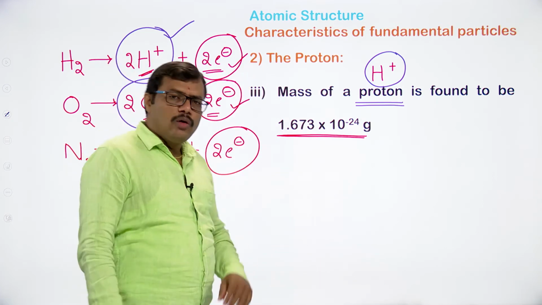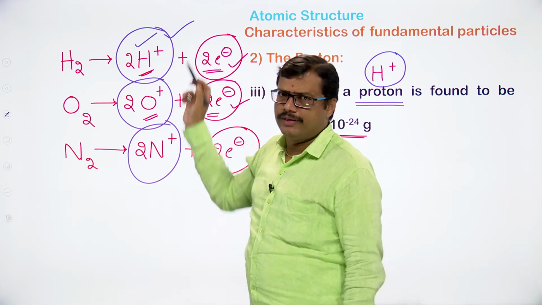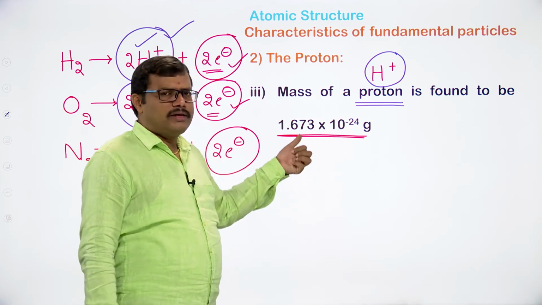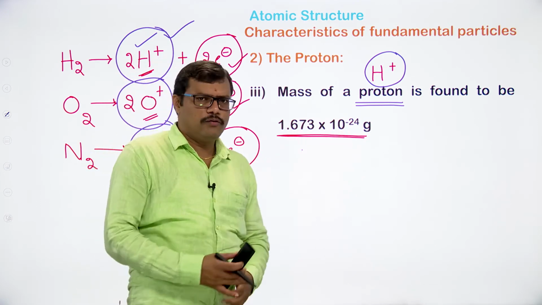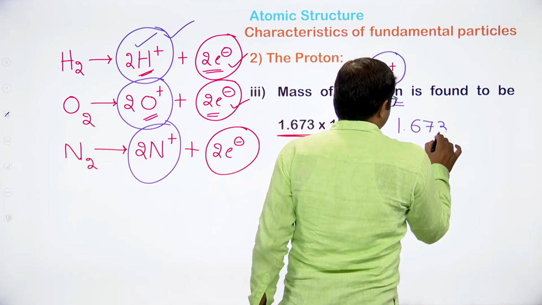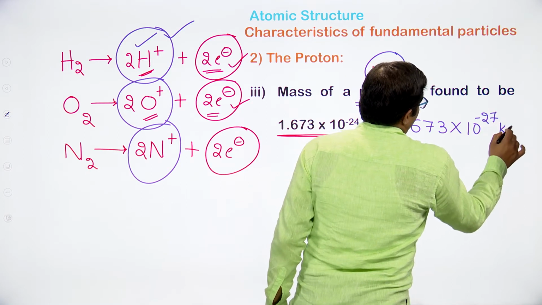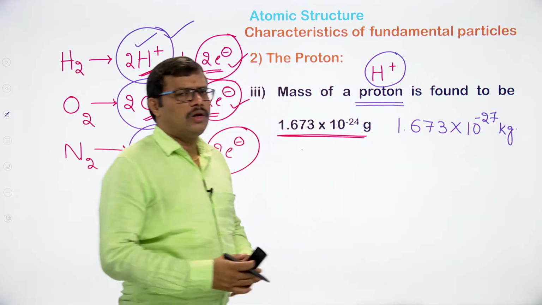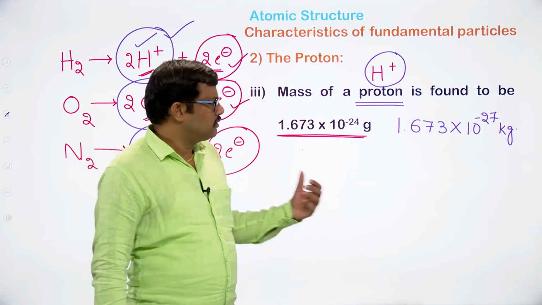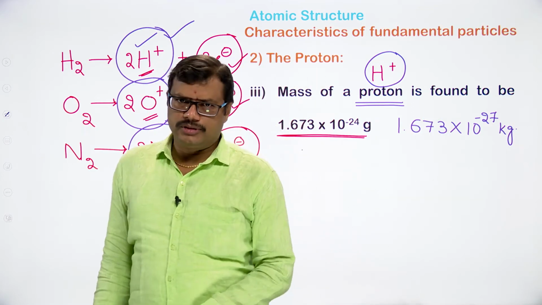So here we are looking at only the smallest one, this particle only. We are looking at this particle, H plus. The H plus ion mass is found to be 1.673 into 10 to the power of minus 24 grams, or we can also write it as 1.673 into 10 to the power of minus 27 kilograms.